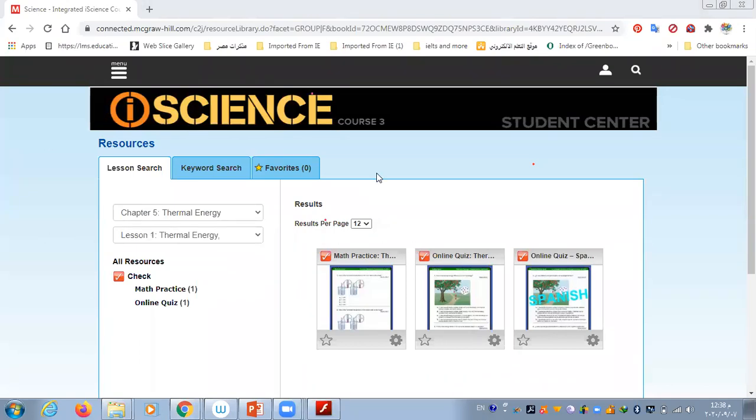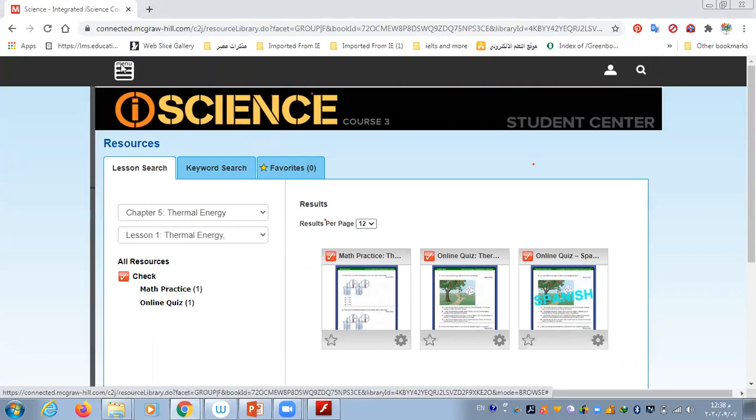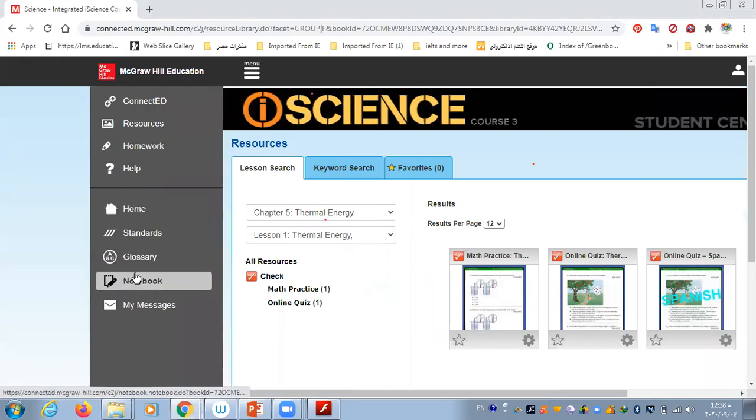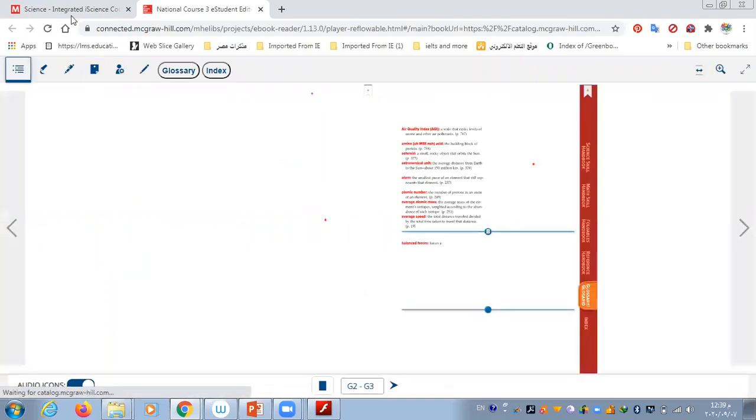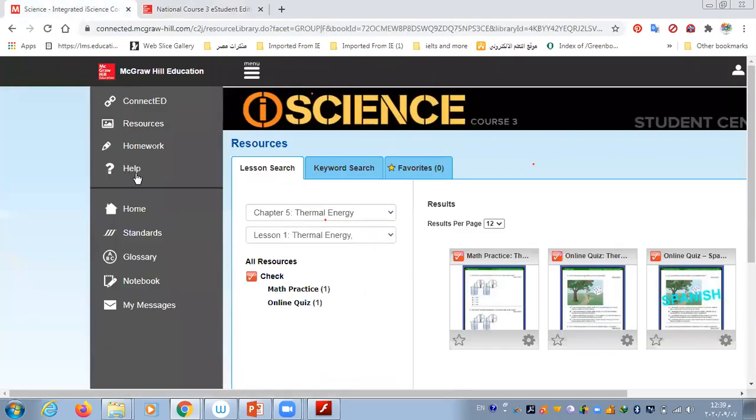Yes, you can see, but I can't open it. When I log in, it means that the sources are open. From here, I said from glossary you can open your ebook. If the other icon is not working, you can open it from the drop-down menu, and you can open it from glossary.